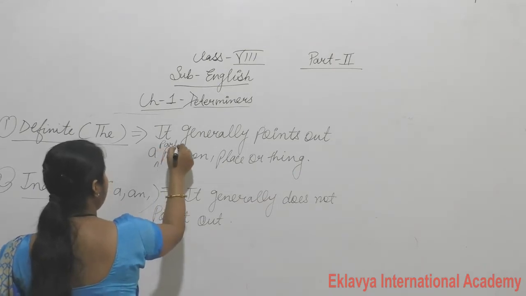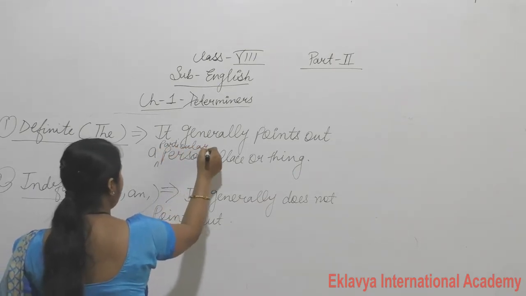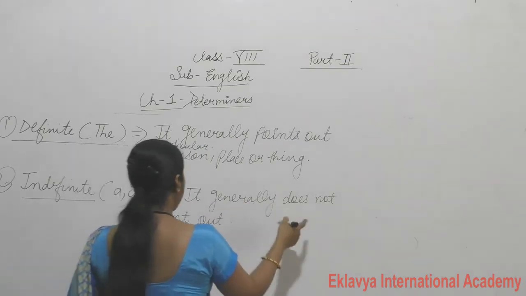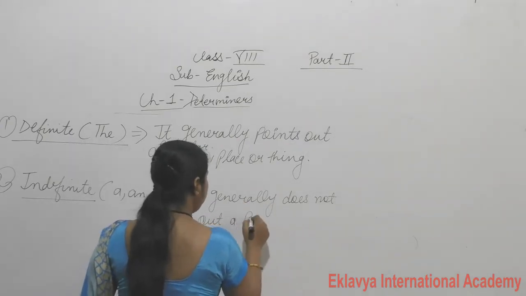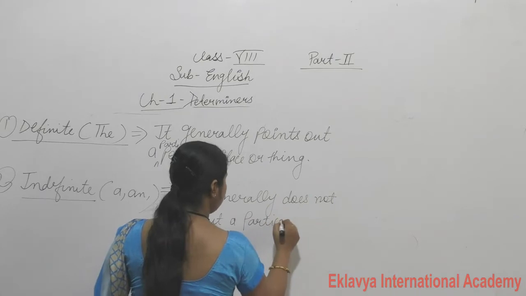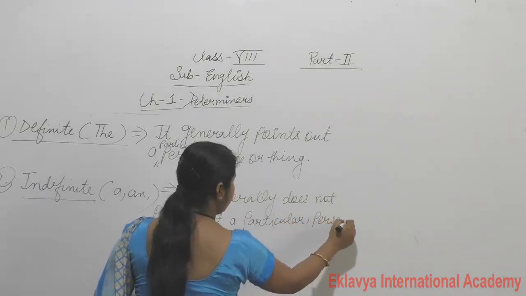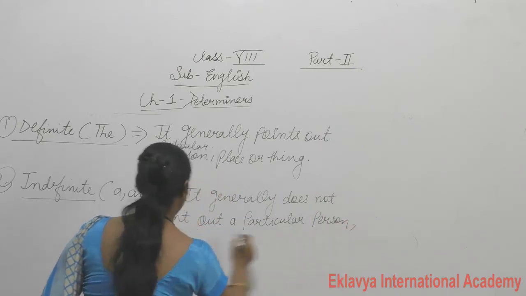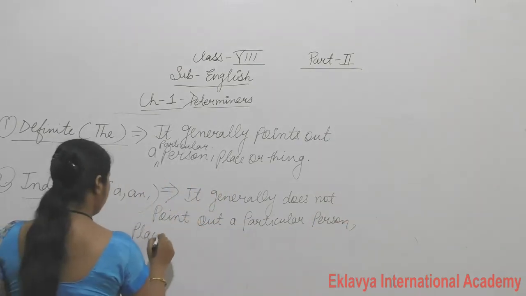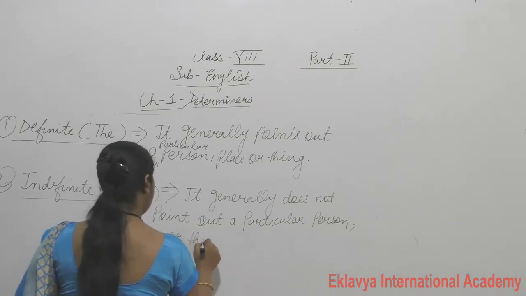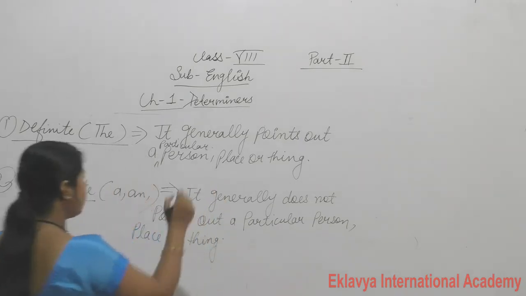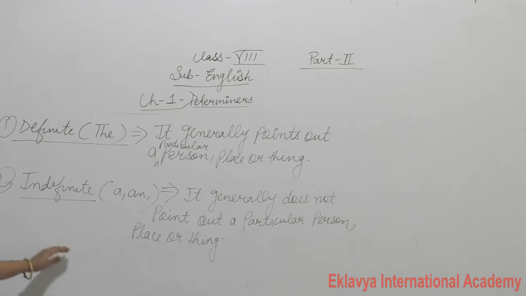Also write down here, I forgot to write particular. It generally does not point out a particular person, place or thing.